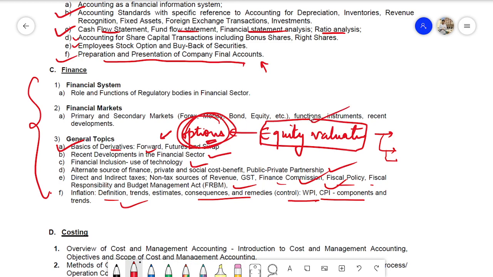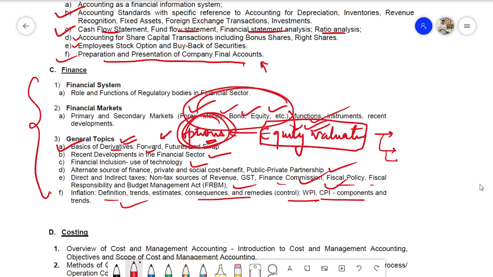So I am requesting you to please go through the derivatives chapter and cover the numerical portions that you can cover, and also the equity valuations. While you are covering all the things, your forex, money, bond, equity, all these things, you also have to cover some of the equity valuation chapter as well. From the sources which I have referred to, very good examples are given. Only go through the basic examples, that's it.